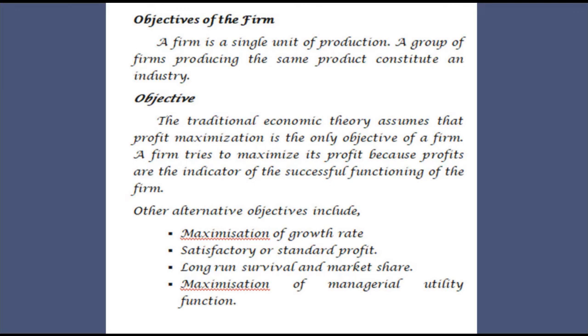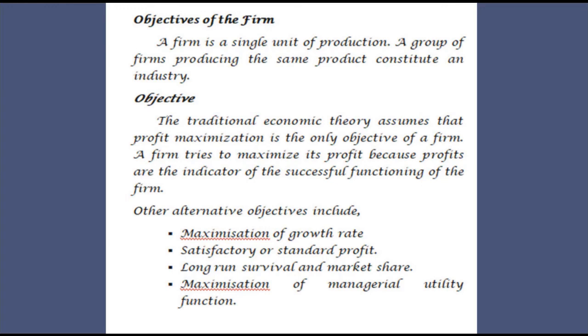Then as usual, we have to give the meaning, and after that, what are the main objectives of a business firm? We all know a business firm has the following objectives. First one, maximization of growth rate. Second one, satisfactory or standard profit. Third one, long run survival and market share. Fourth one, maximization of managerial utility function. These are all the objectives of a business firm.